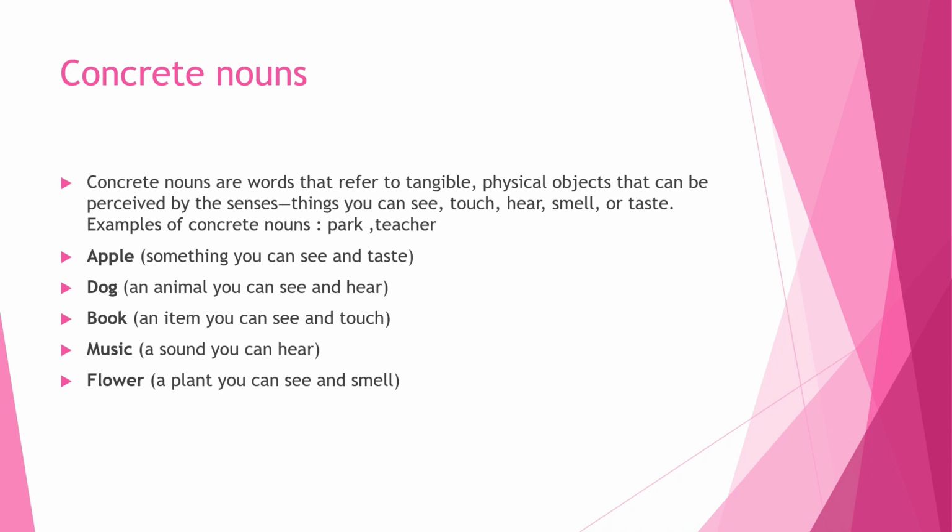We move to concrete nouns, where concrete nouns are defined as words that refer to tangible, physical objects that can be perceived by the senses, things that you can see, touch, hear, smell, or taste. Examples of concrete nouns: we have bag, teacher, and the following: apple, dog, book, music, flower.